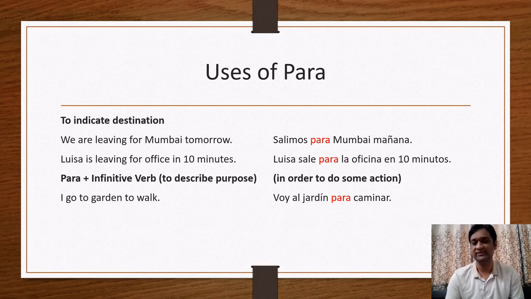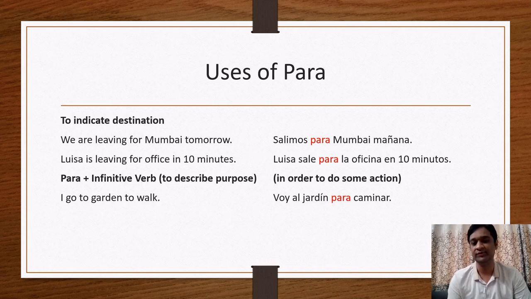So to describe purpose, I use the preposition para before the infinitive verb. In the Spanish sentence, you can notice it is para caminar. Caminar is an infinitive verb which means to walk. So before caminar, we have to add para. One more example.